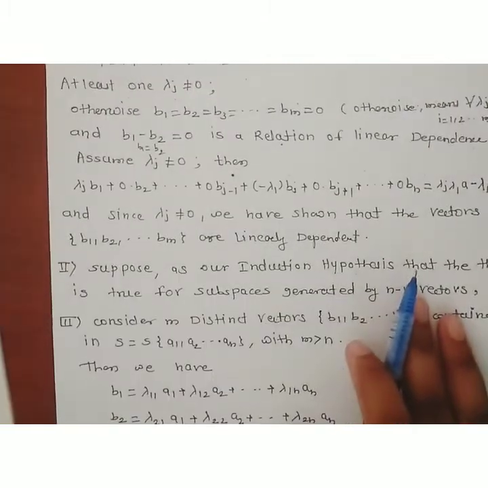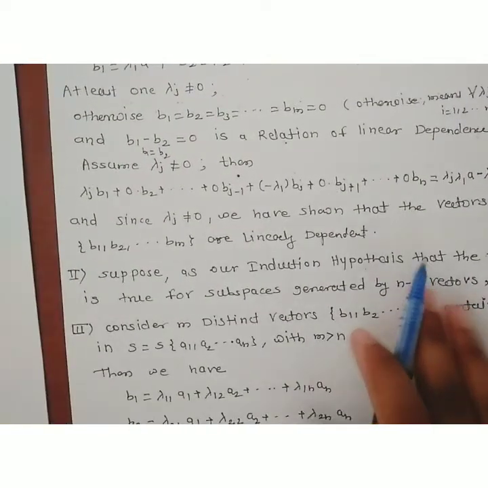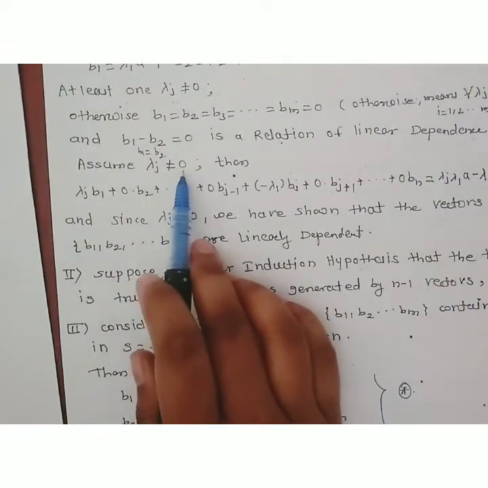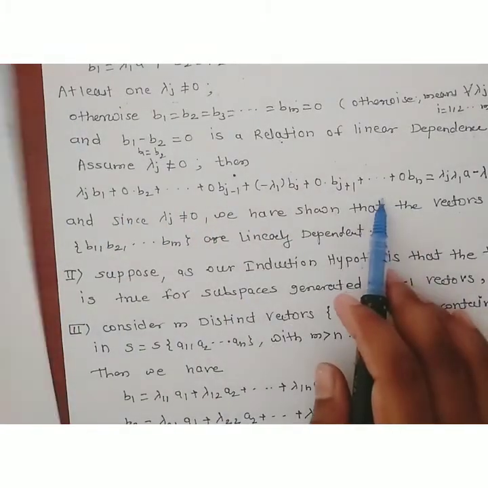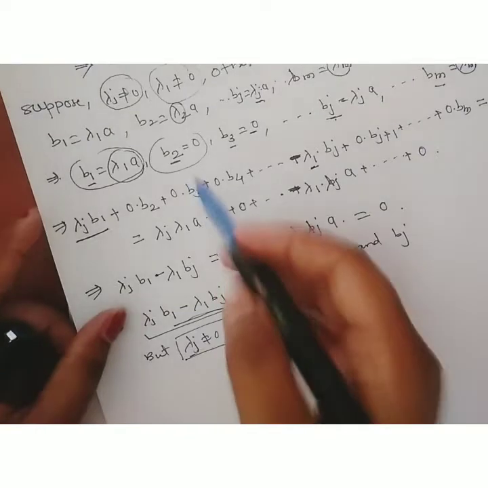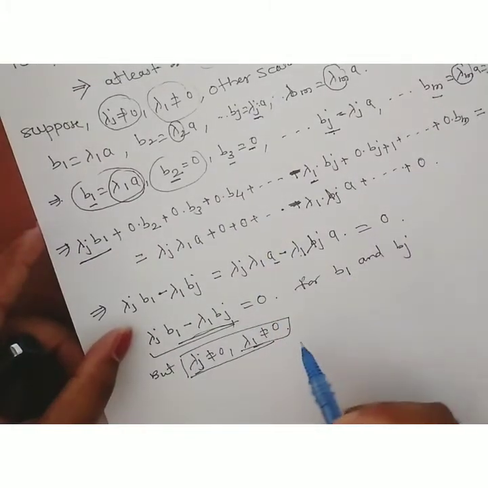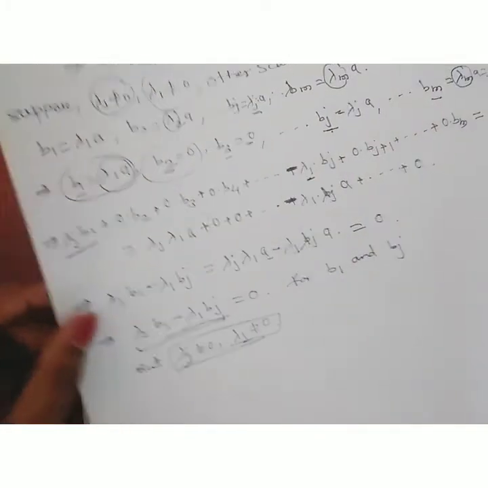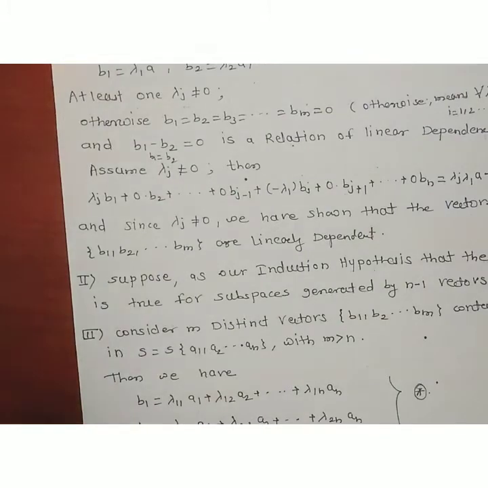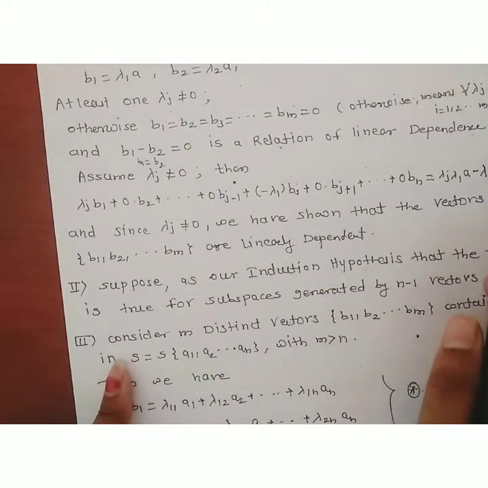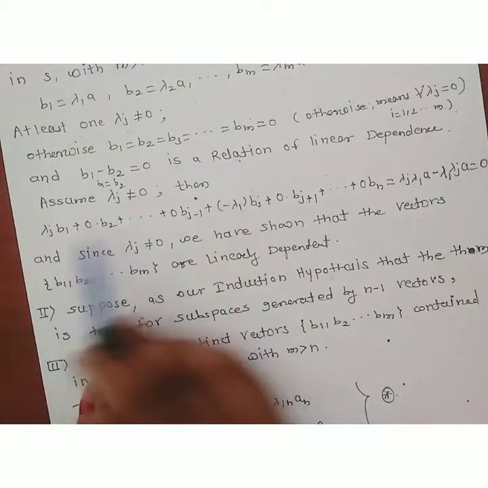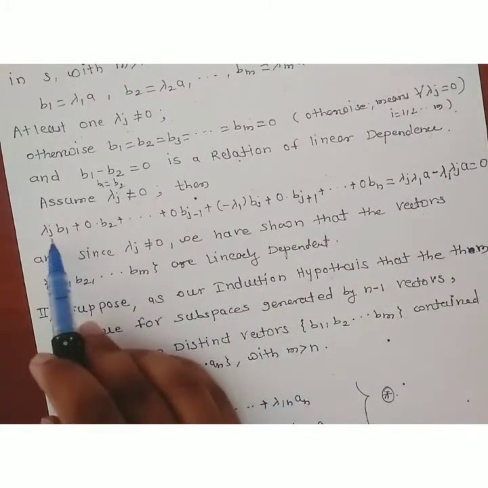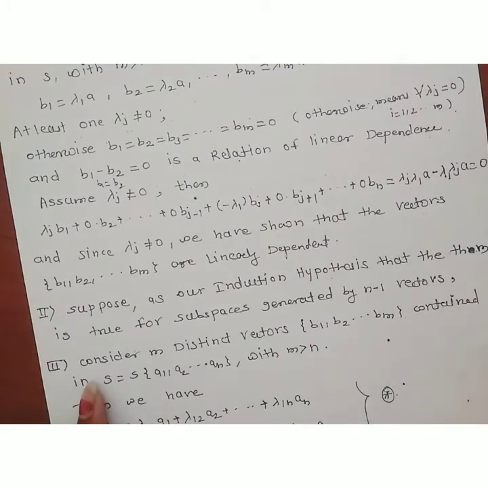Now look here: lambda j is non-zero. I will explain why this happens and how it comes about. So for lambda j not equal to 0, for any two vectors b1 and bj, this linear combination is equal to 0, but the scalars lambda j and lambda 1 are non-zero.